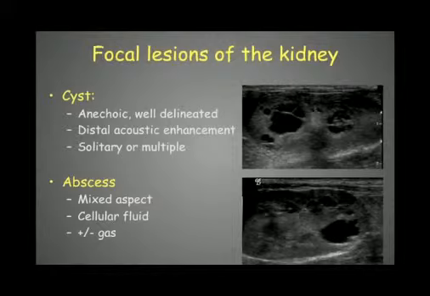This criterion of distal acoustic enhancement, we see it with cysts, but we don't see it with solid hypoechoic masses. So that's a way to differentiate between both sometimes. We can have solitary or multiple cysts. Those cysts can be due to PKD, like we saw in cats, or in some breeds of dogs, but it can also be due to degenerative cysts, neoplasia. There are really different causes to see a cyst in the kidney.